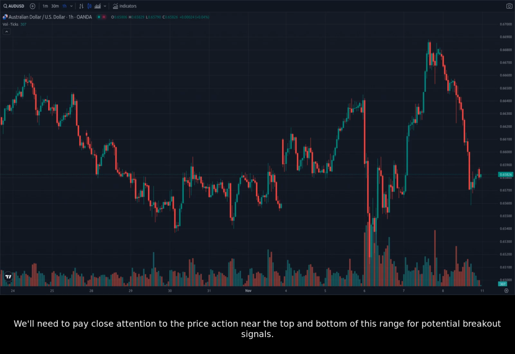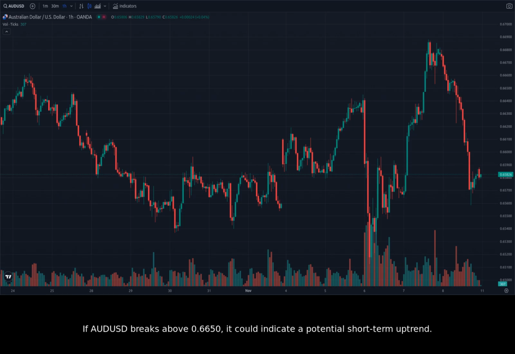We'll need to pay close attention to the price action near the top and bottom of this range for potential breakout signals. If AUDUSD breaks above 0.6650, it could indicate a potential short-term uptrend. However, if AUDUSD breaks below 0.6600, it could suggest that the downtrend will resume in the near term. It's important to wait for a confirmed breakout before entering a trade, as false breakouts can lead to losses.